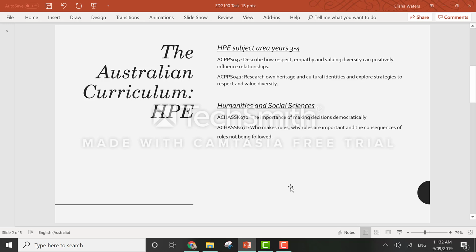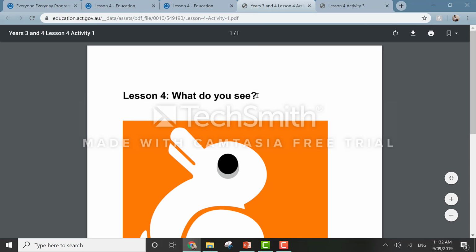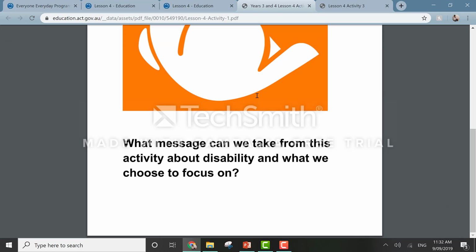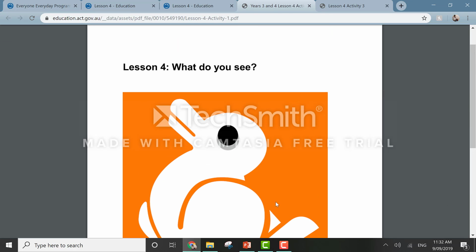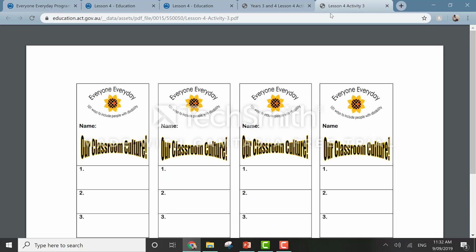This descriptor is easily identified in Activity 1, which I will show you now. ACPP S042 descriptor reads that students will research their own heritage and cultural identities and explore strategies to respect and value diversity. This can be identified in Activity 2, which I will now show you.